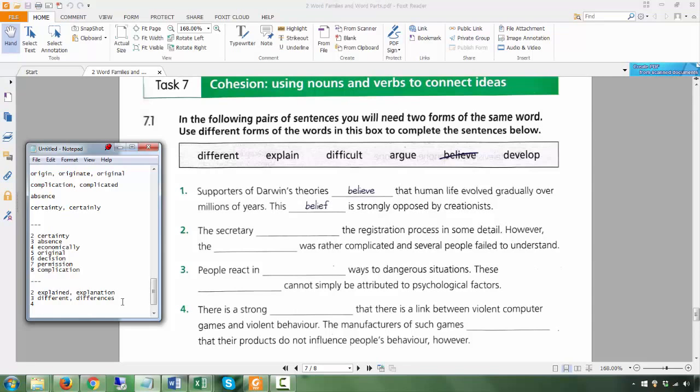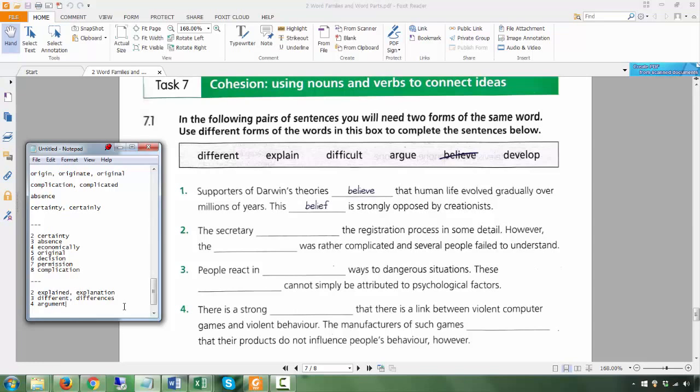There's a strong argument. There is a... you have a noun after that. This is an adjective, then this is a noun. So argument is a noun. Remember, you don't have an e here.